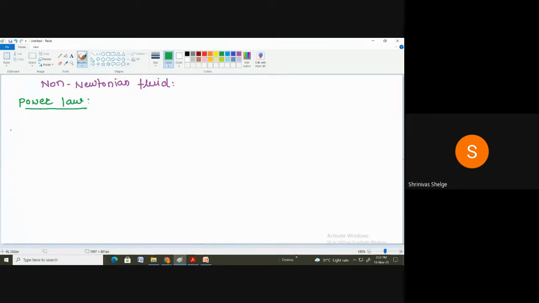Correct. So shear stress tau equals m into du by dy raised to n. Remember that this m is flow consistency index, and this n is flow behavior index.